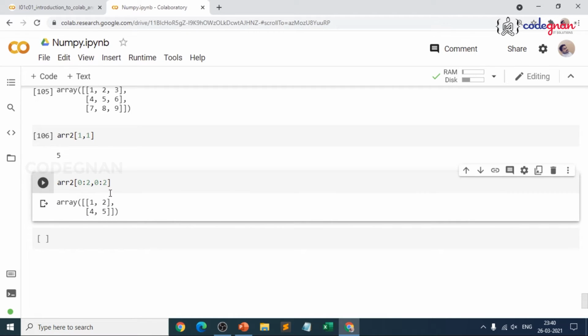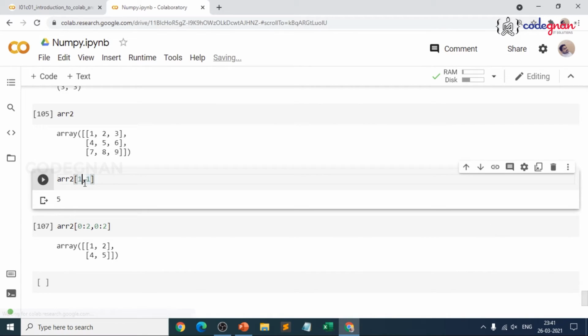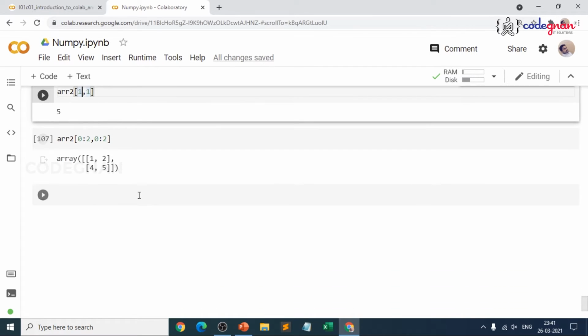If you get any error, it's fine. You will learn from the errors, but never ever stop doing it, right? So this is how, when you go for a two-dimensional array and compare indexing, if you want specific columns, just mention a comma or go for the sub-indexing concept, the same thing happens.